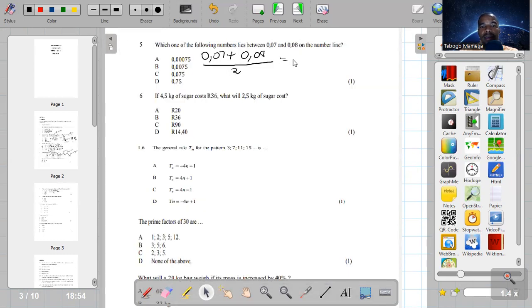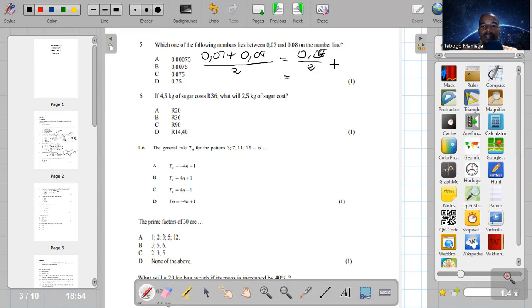So the answer there is 0.15. Sorry, it's 0.15 there divided by 2.